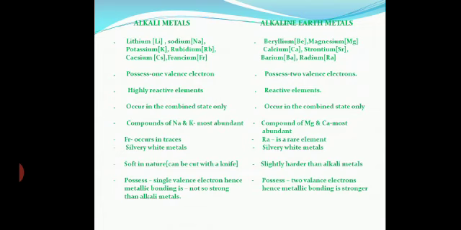Alright, so hydrogen is placed in the alkali metals. Why? Because it has one electron in its outer valence shell, one valence electron. However, it is not an alkali metal because it does not possess the properties of the alkali metals. It is placed in the group of alkali metals, group 1, no doubt about it, but it is not an alkali metal. First of all, hydrogen is not a metal at all. Got it? So how will it be an alkali metal?